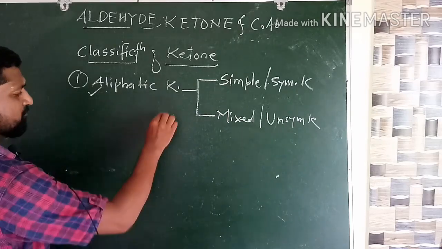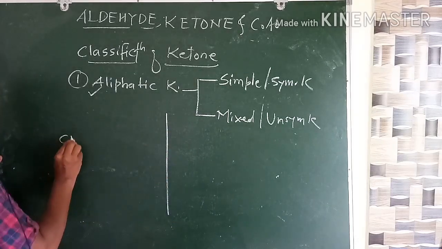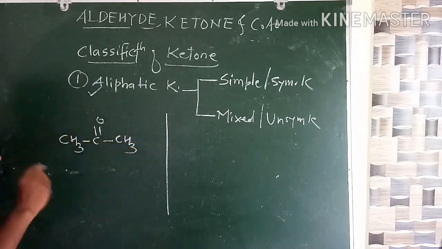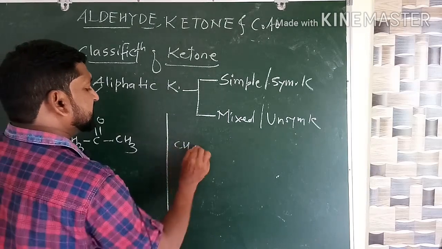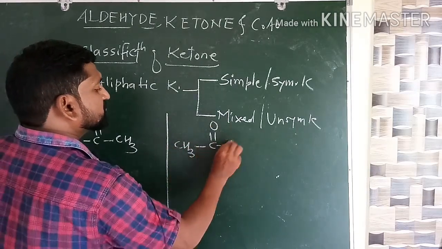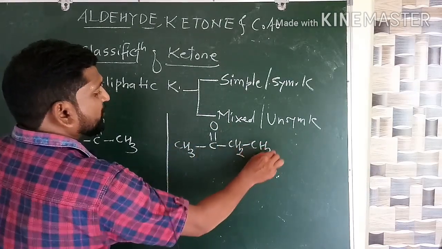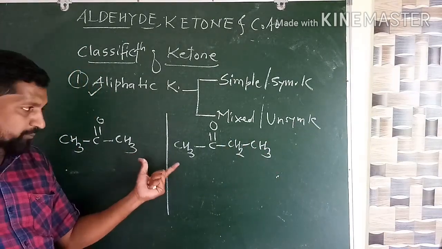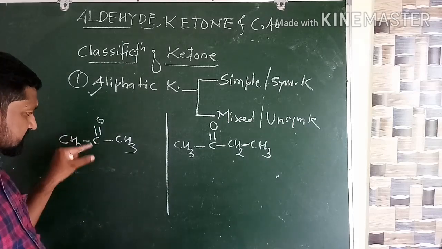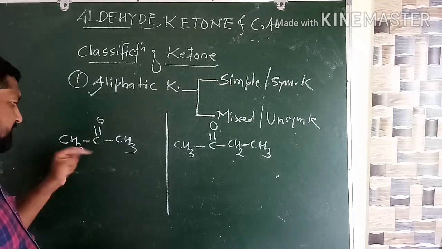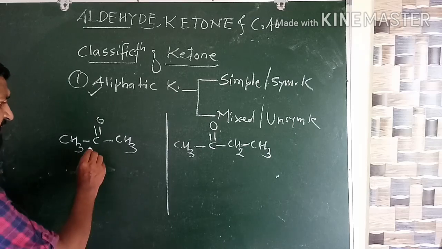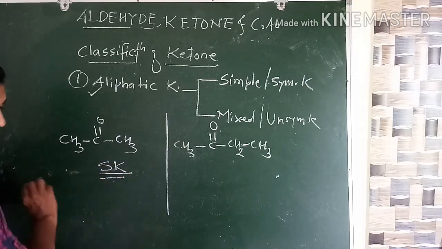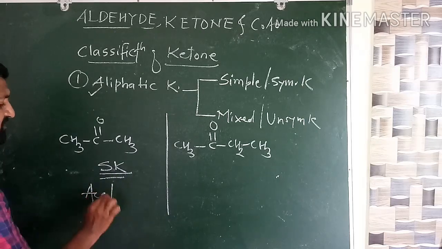Now what is meant by symmetrical and what is meant by unsymmetrical ketone? Now everybody see here. For example, I have two ketones here, CH3 C double bond O CH3. No doubt it is ketone. CH3 C double bond O CH2 and CH3. Now a very fine, very noticeable difference is there. Around this carbonyl carbon atom, two alkyl groups are same. Such a type of ketones are called as the simple ketone or simply symmetrical ketone. Okay, having name acetone.